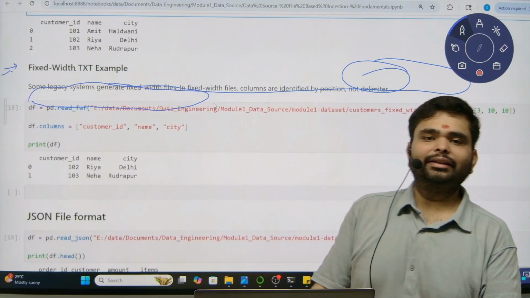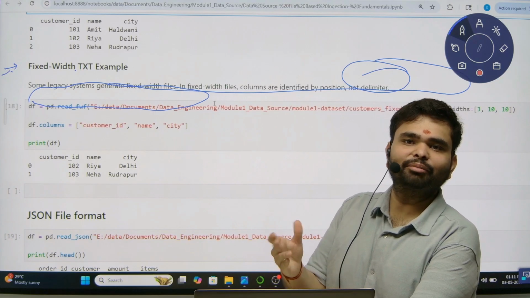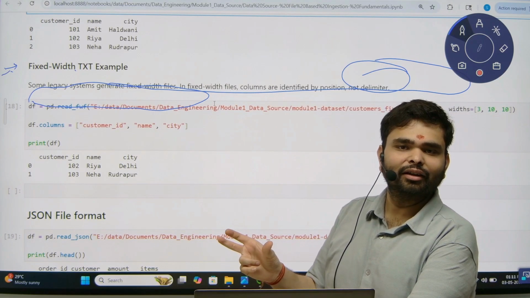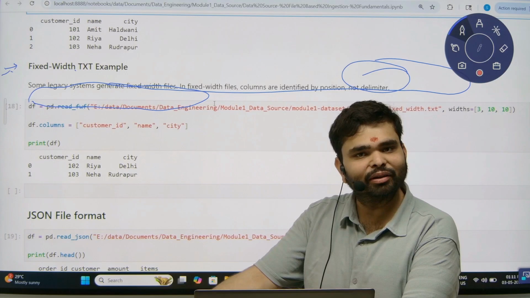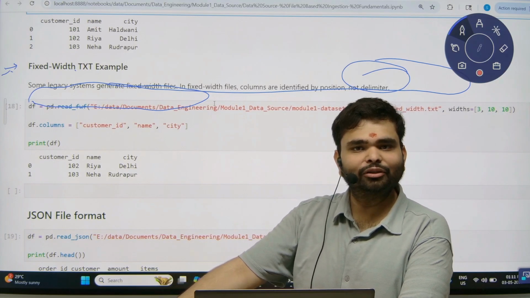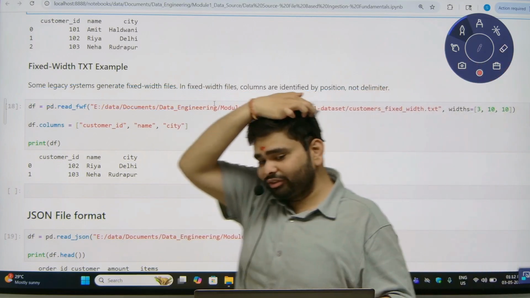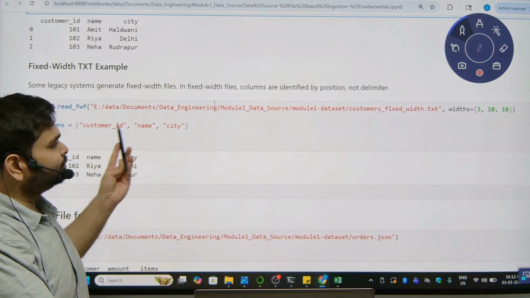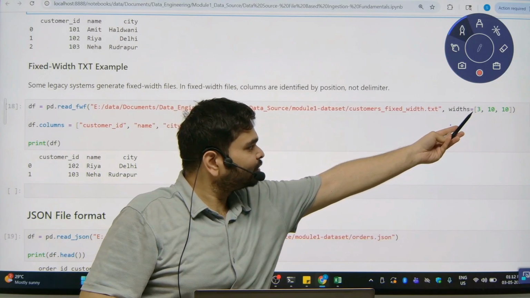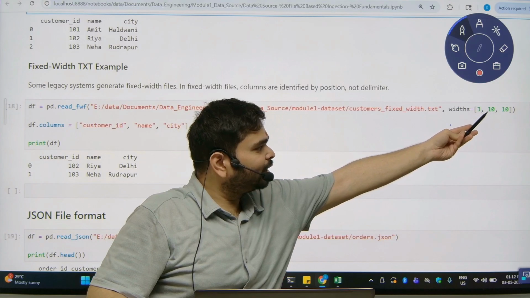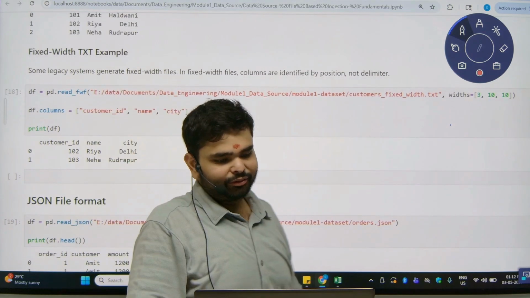Now sometimes the TST file is a text file. We know in a text file it can be a written sentence or something like that. And we know that after this space we have another column. There are no commas. In the earlier example we were using comma as a delimiter, but here we are using a fixed width, the width of the space, like how many spaces there are. So the first column is after the 3rd space, then after 10 spaces, then 10 more elements, you can say. Okay, so let me show you the file.